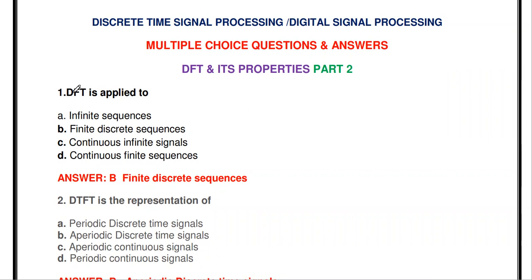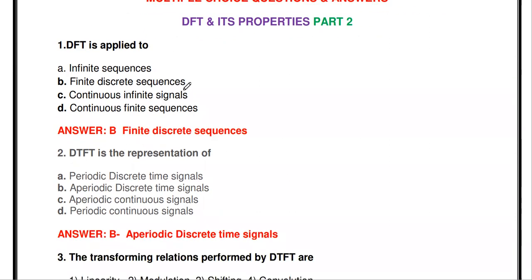The DFT, discrete Fourier transform, and DTFT, discrete time Fourier transform, are both used for analysis of discrete time sequences, not continuous sequences. So DFT and DTFT are not used to analyze continuous signals. So these two are wrong.